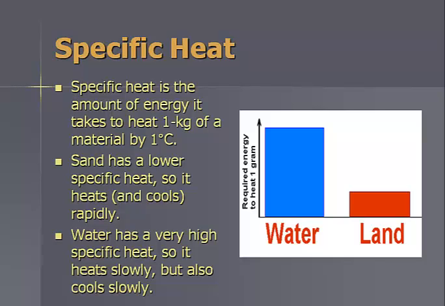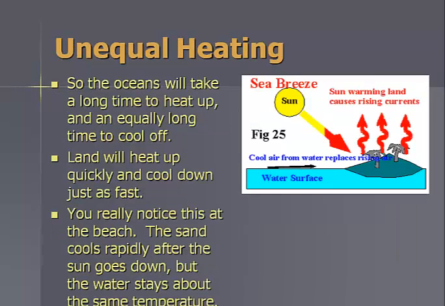So we're talking about water and land. Sand has a lower specific heat, so it heats and cools rapidly. Water has a very high specific heat, so it heats slowly and it also cools slowly. So the oceans will take a long time to heat up and an equally long time to cool off. They store their heat better. Land will heat up quickly and cool down just as fast. You really notice this at the beach. The sand cools rapidly after the sun goes down, but the water stays about the same temperature.